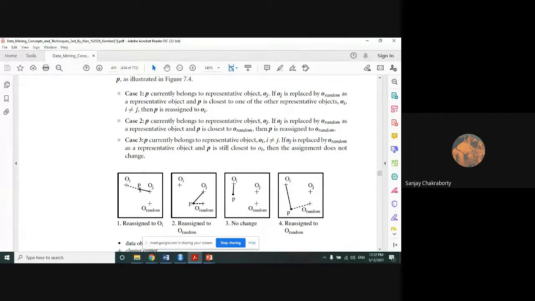So P is connected with OJ, but I will calculate the distance of P from OI and the distance of P from O random. Which distance is the closest or minimum?